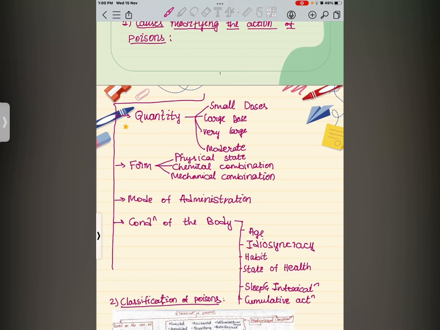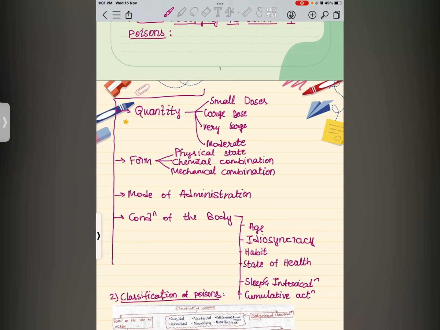And mode of administration. Let us explain this with an example. If the active dose by the mouth is considered as a unit, the rectal dose is 1.5 to 2, and the hypodermic dose is about 1/4. A lethal dose is usually 10 or more times the maximum medicinal dose.